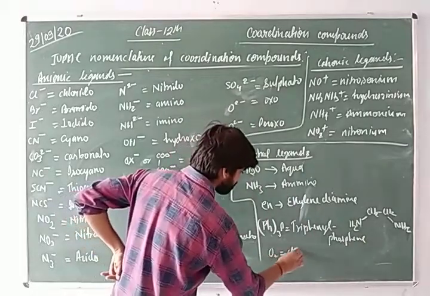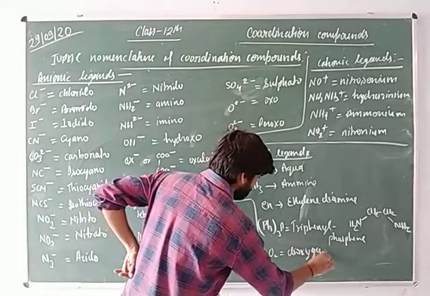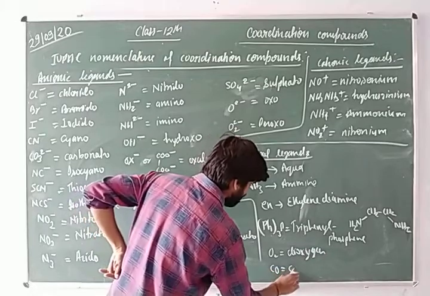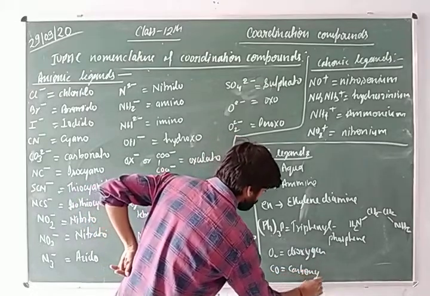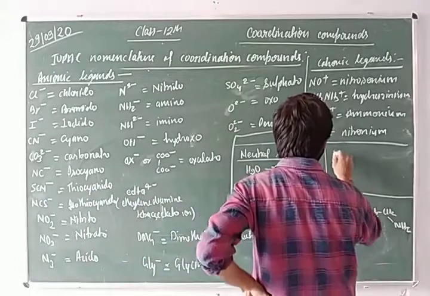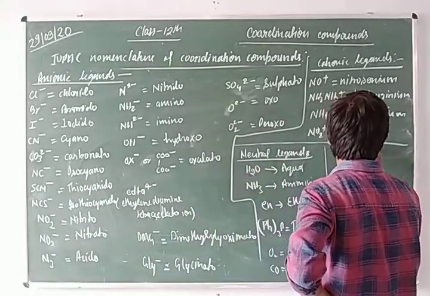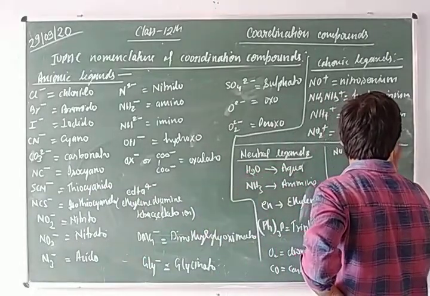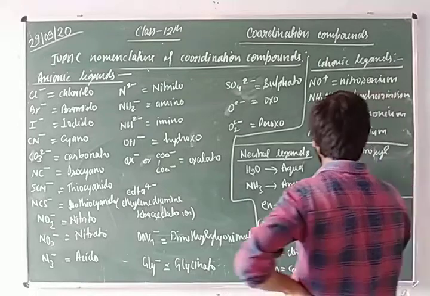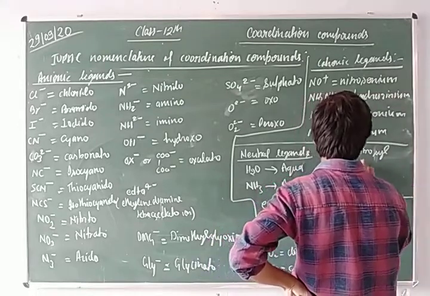O2 is dioxygen, CO is carbonyl, NO is nitrosyl, and Py is pyridine.